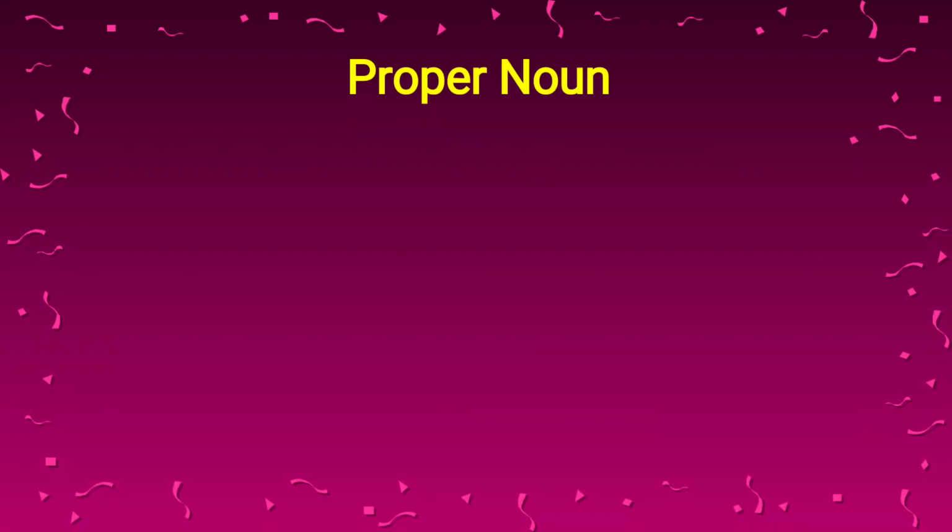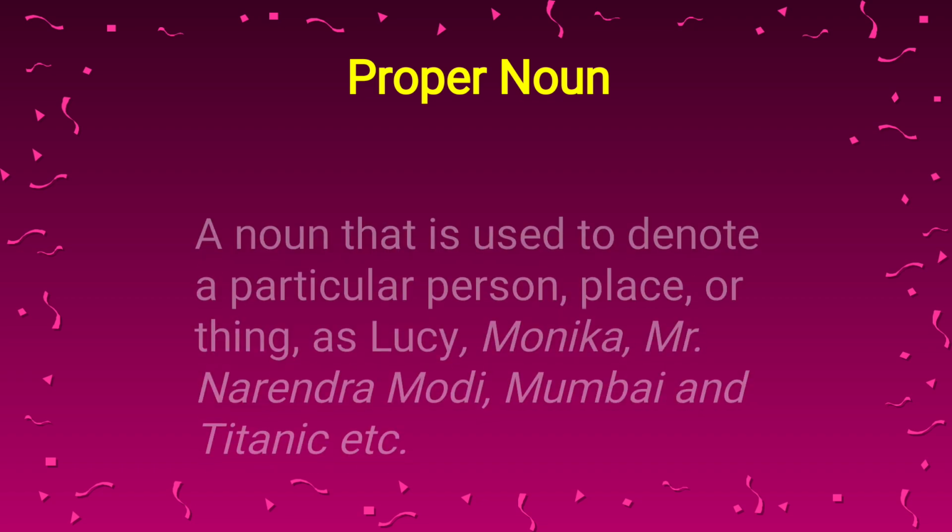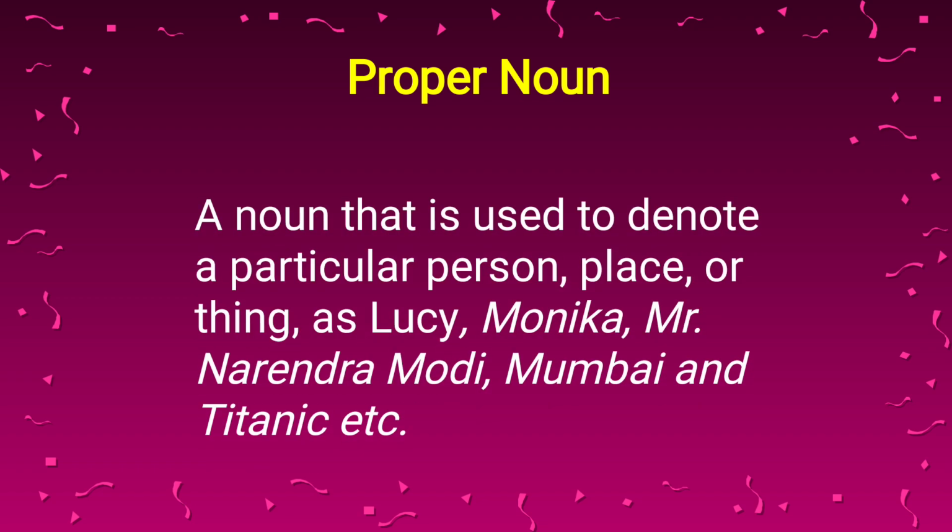So let me define, students, what is proper noun. A noun that is used to denote a particular person, a particular place or thing. For example, Lucy. Lucy is a particular person, right? And Monica. Mr. Narendra Modi. Mumbai is a place, Bangalore is a place, and Thailand is a place, and Titanic is a thing. So when we are talking about any particular thing, any particular person, place, these are known as proper noun. Is it clear to all of you?